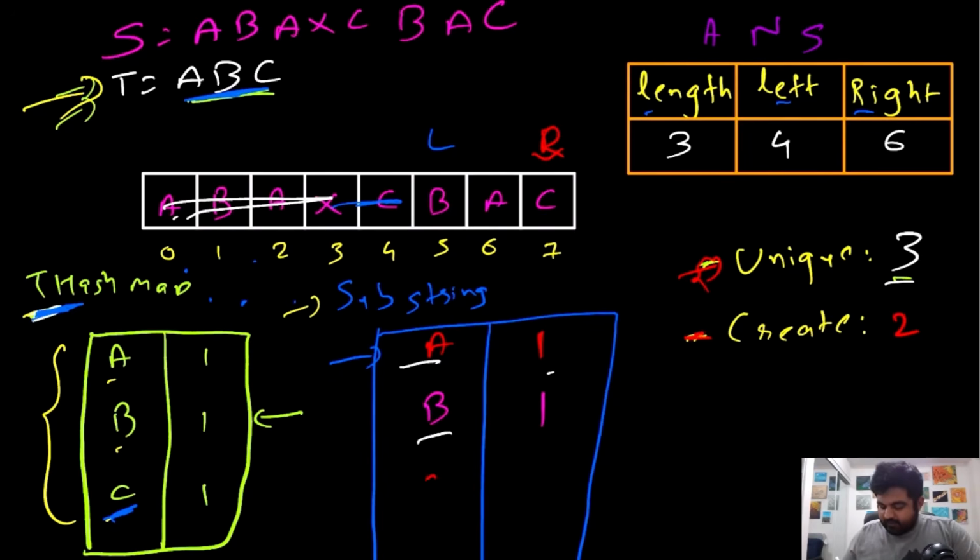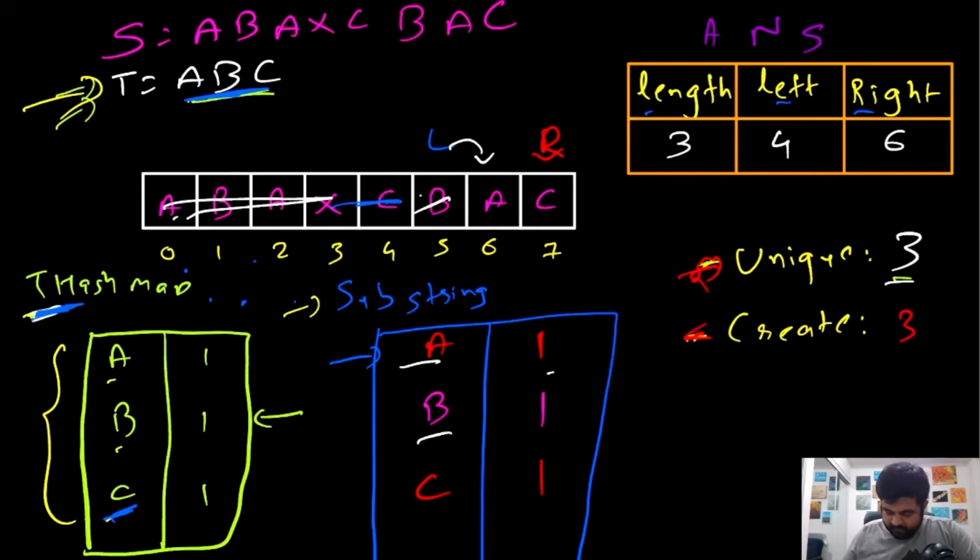We find that okay, this value is actually C, occurrence is 1, which means we have created this element actually 3. All of this is successful. Now we check that okay, length of this is actually 3. We already have an answer of length 3, which means there is no point in updating that. Now we will update the value for left pointer.